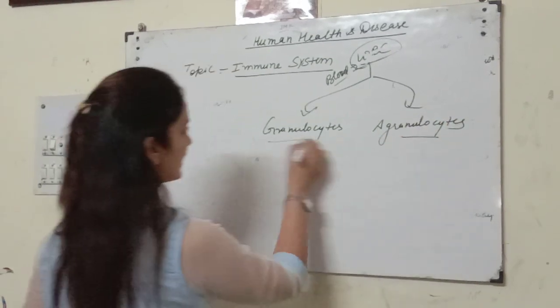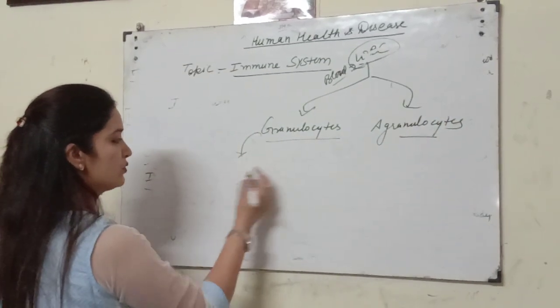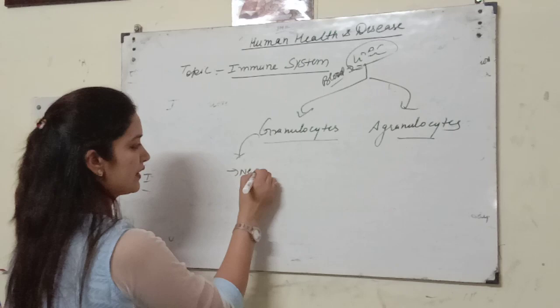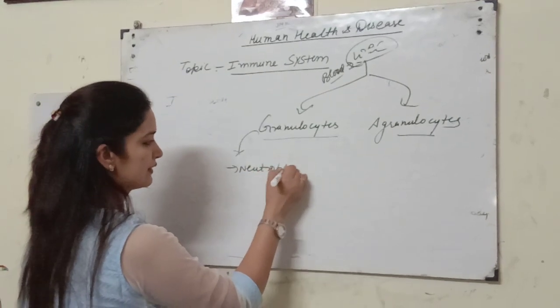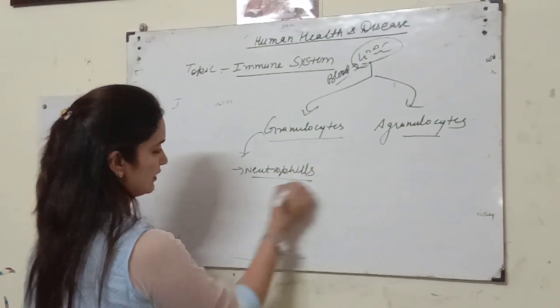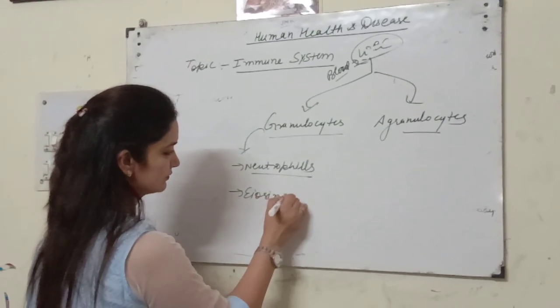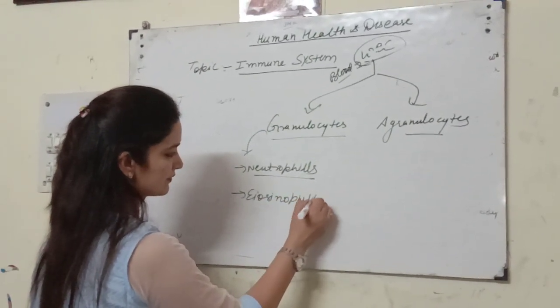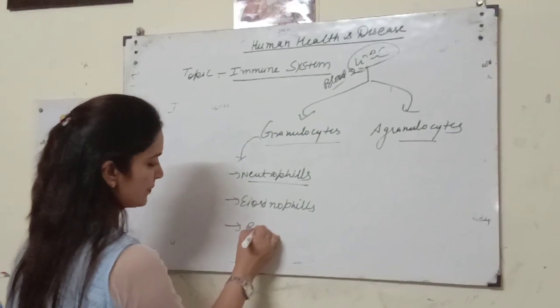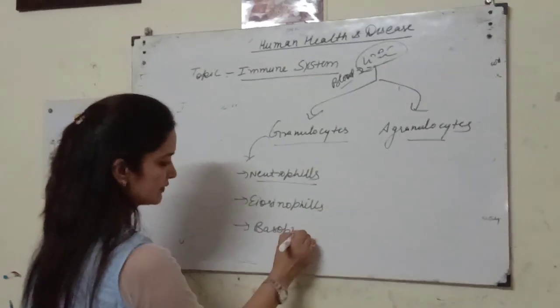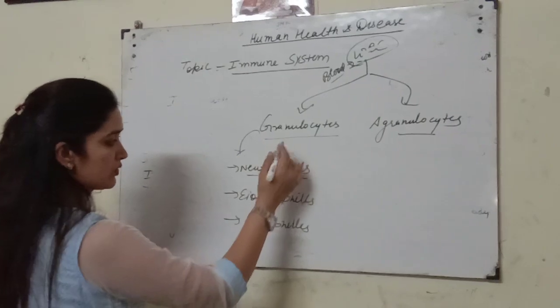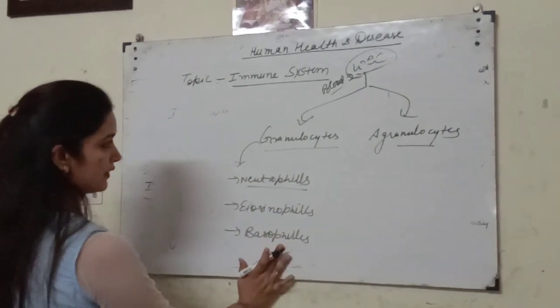These granulocytes have granules in them, with different types of cells: neutrophils, eosinophils, and basophils. So these are different types of granulocytes that are present in our blood.